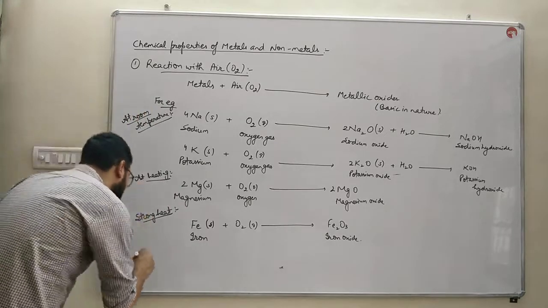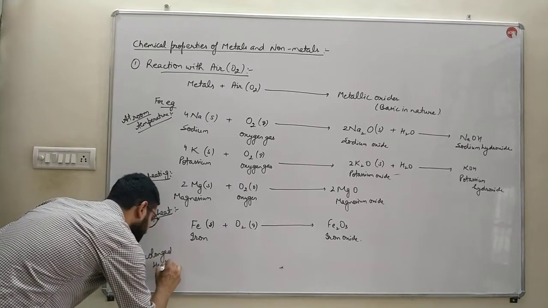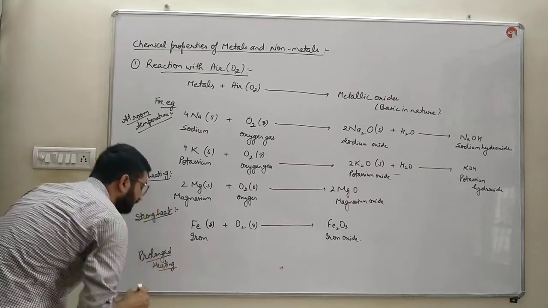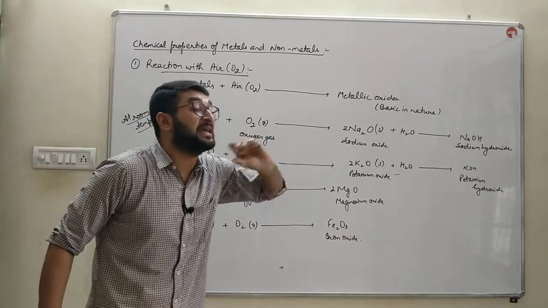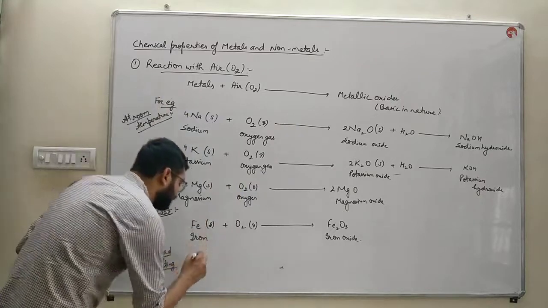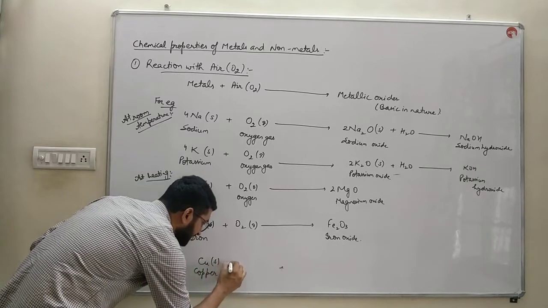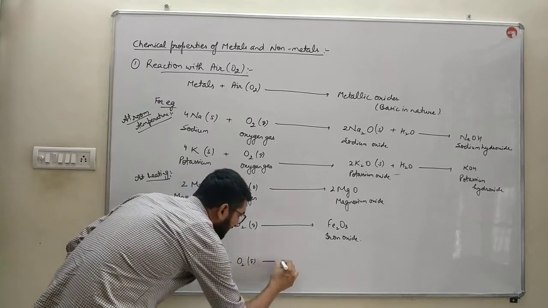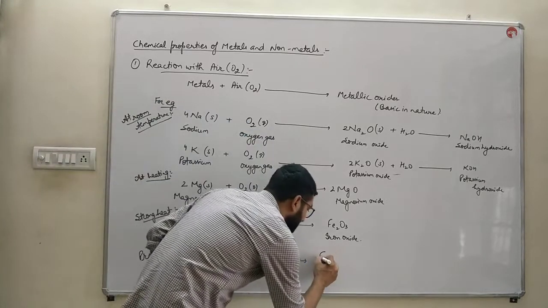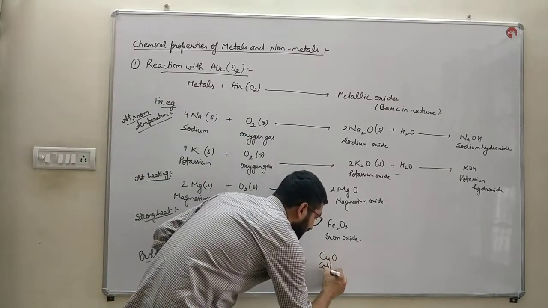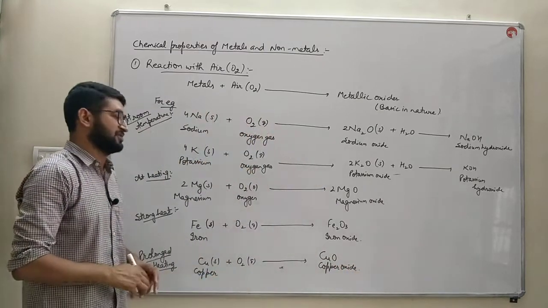Some metals require prolonged heating. Prolonged means heating for a continuous long time is required, and that is copper. Copper is of reddish brown color. When it reacts with oxygen gas during prolonged heating, it will convert into a black substance known as copper oxide, which is also basic in nature.